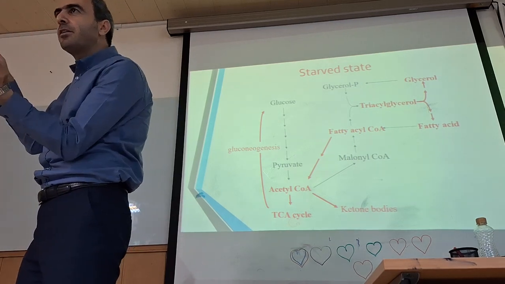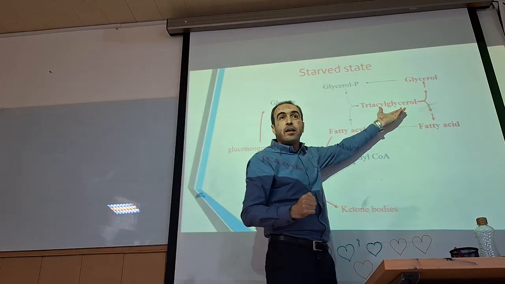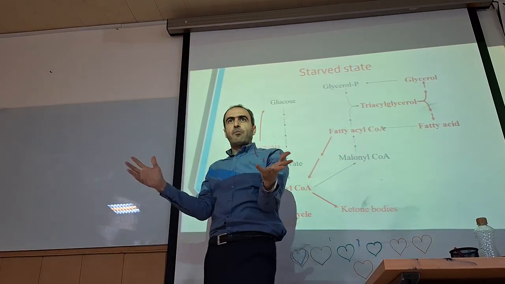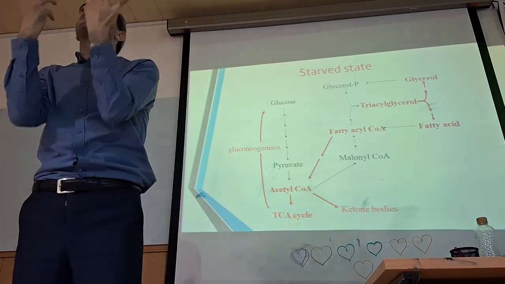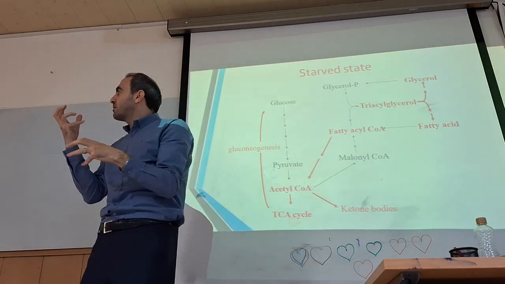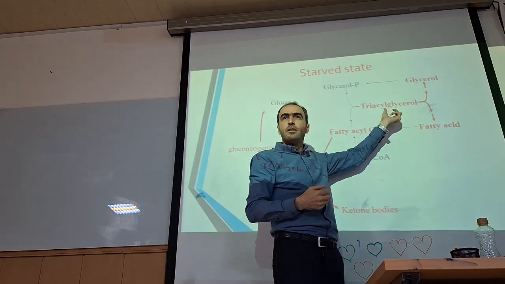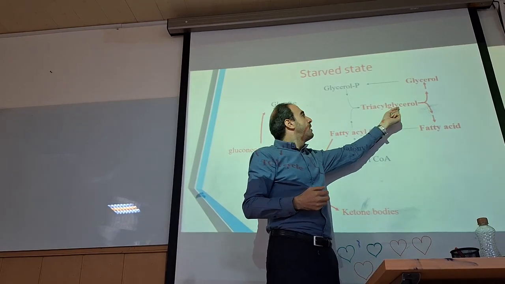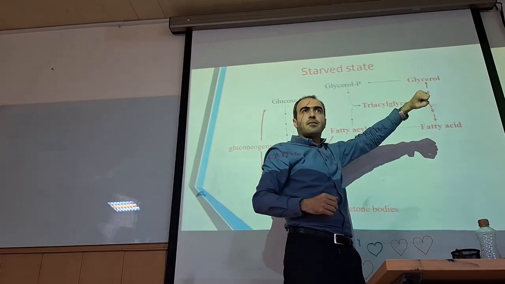What's happening during the fasting? You're going to use the stored carbohydrates and triglyceride, because we don't have enough glucose as a source of energy, we have to provide energy from other sources. One of the main sources of energy in our body is triglyceride. During the fasting, triglycerides are digested to glycerol and fatty acid.